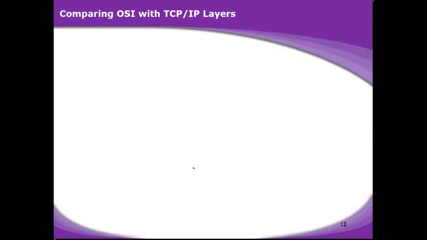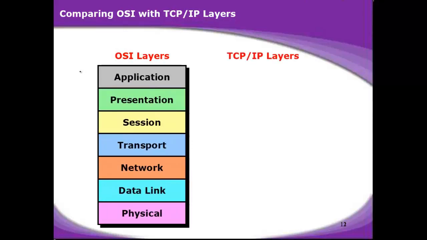So there are two models. One is the OSI model, that is basically the reference model. This is the reference model, but the actual working model is the TCP/IP model, which right now we are having in the networking world. So if you want to refer, then you have to get back to the OSI layers for understanding or for characterizing the problems, but the actual working model is the TCP/IP layers.